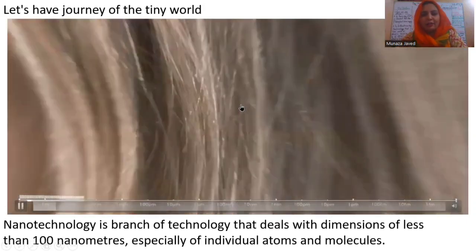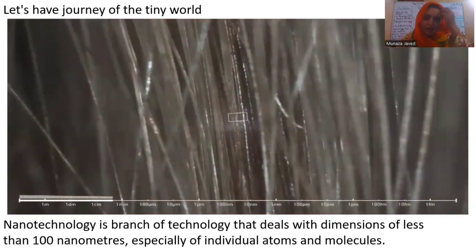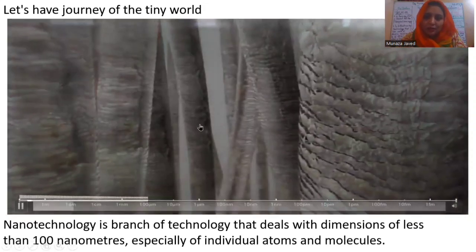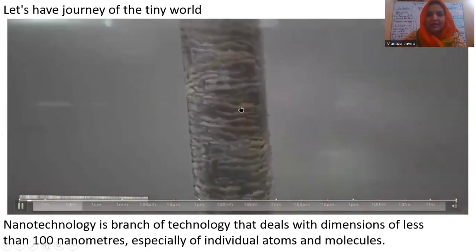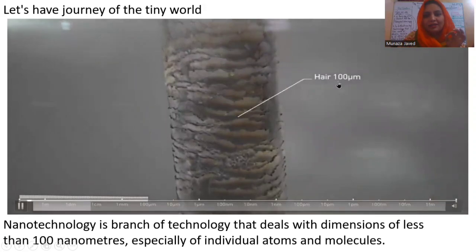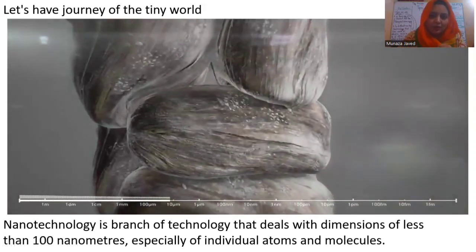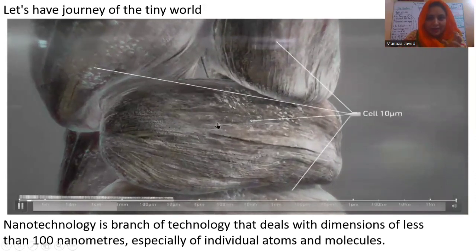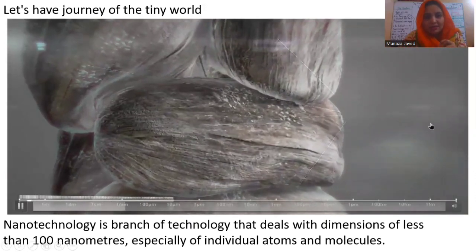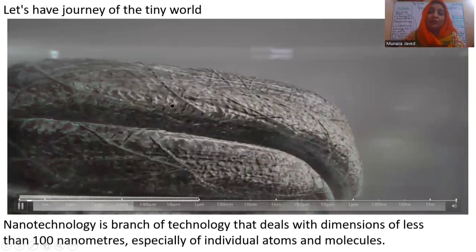One hair. Do you know what its thickness is? How thick is a hair? They will tell you a hair is 100 micrometers, 10 to the minus 6 meters. These are the cells of hair. Okay, 10 micrometers.